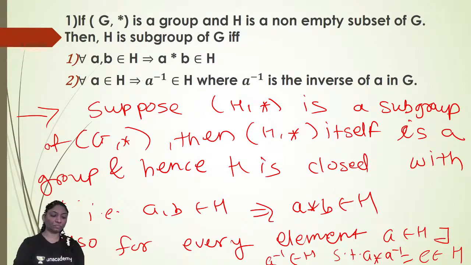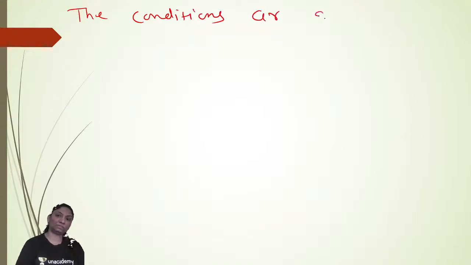Now the next property we will see here, the second condition, the sufficient condition. This was the necessary condition, now the sufficient condition. Assume that these two properties are satisfied, and we have to prove that H with respect to star is a group. So first we will see that the conditions are sufficient.